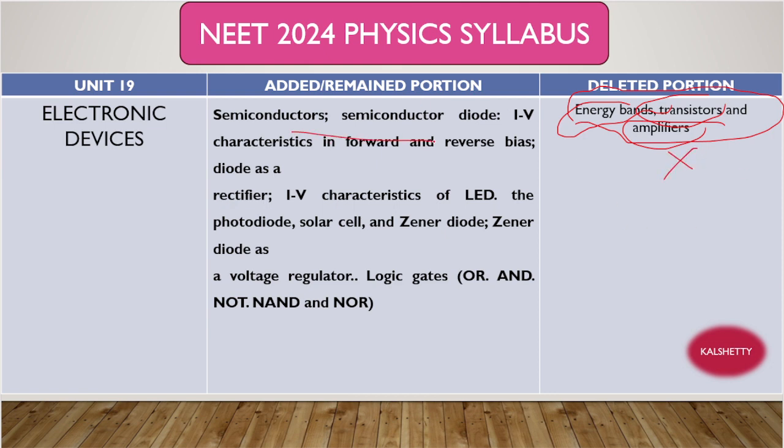Okay, only semiconductor diode is there. IV characteristics, forward and reverse bias. LED is there. Zener diode is there. Solar cell is there. Photodiode is there. And diode as a voltage regulator and logic gates. I think in logic gates one question will be there, right? OR gate, AND gate, NAND gate, NOT gate, OR gate is there, right?